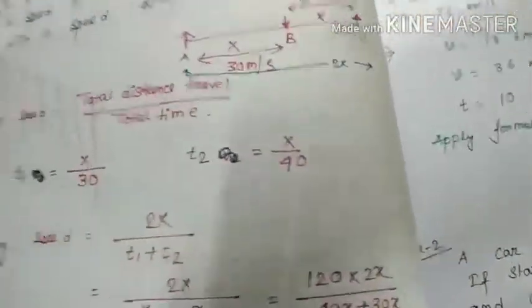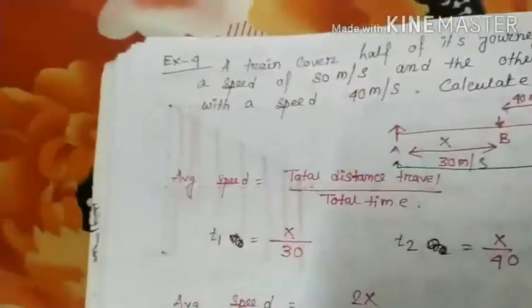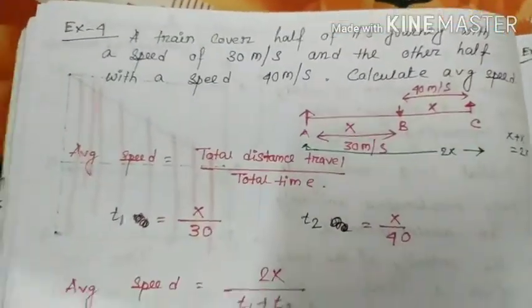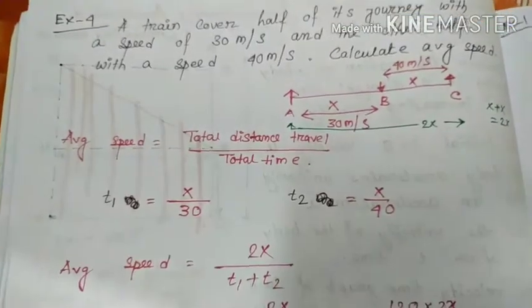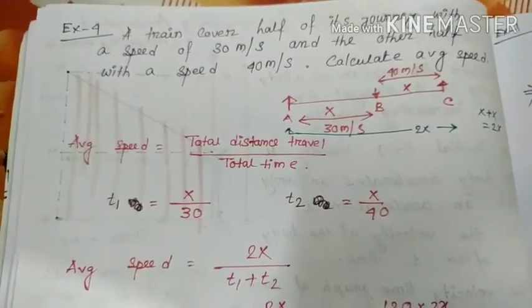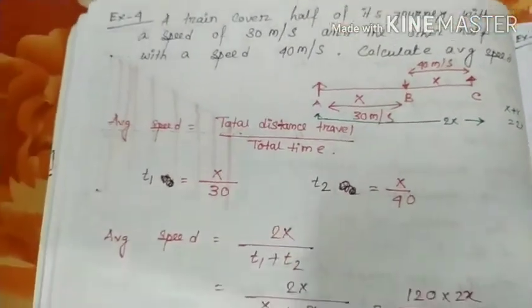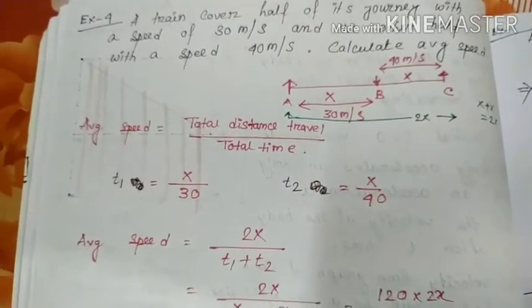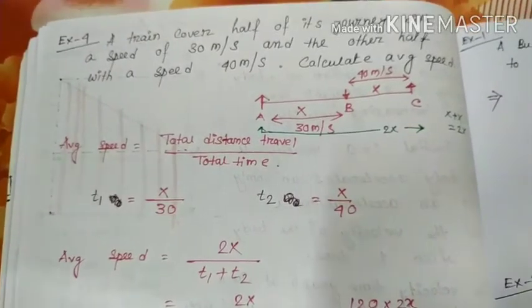Now we will learn some mathematical problems. First, a train covers half of its journey with a speed of 30 meter per second and the other half with a speed of 40 meter per second. Calculate the average speed. The formula of average speed is total distance travelled by total time taken.